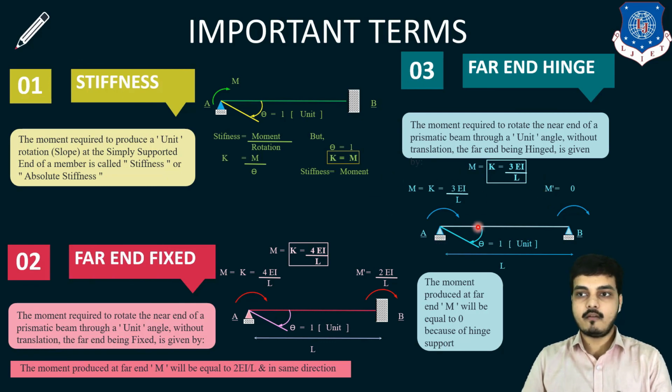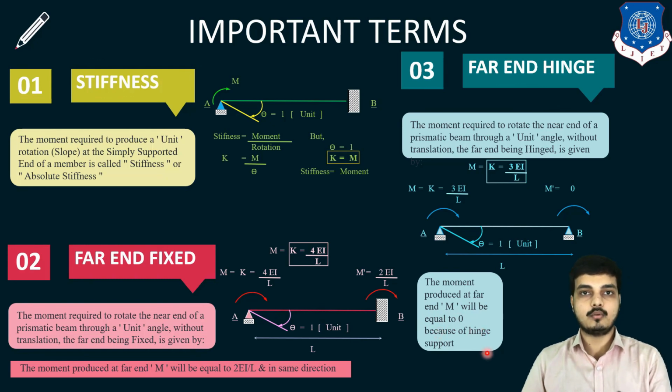At the near end where the moment is generated, we require 3EI upon L. Here theta is 1, so the formula is 3EI theta upon L, but in place of theta we have placed 1, so ultimately M, which is moment, equals stiffness equals 3EI upon L. The moment produced at the far end, M dash, will be equal to 0 because of the hinge support.